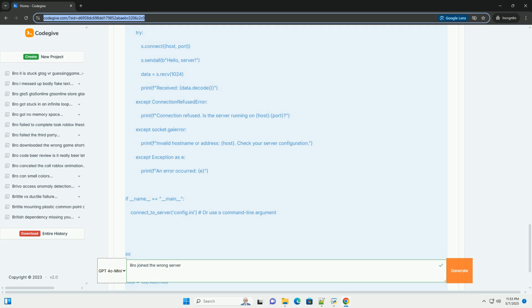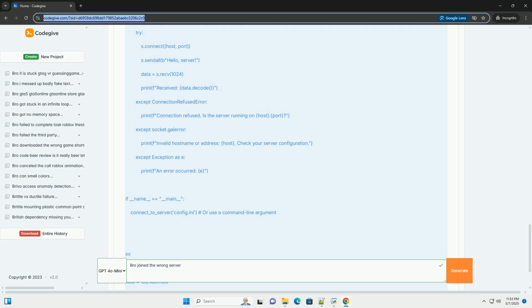Network routing issues. The network might not be configured to route traffic correctly between the client and the server. Load balancer configuration. In systems with load balancers, the client might be directed to a different server than expected. This can be intentional for distribution, but could also be a configuration error.